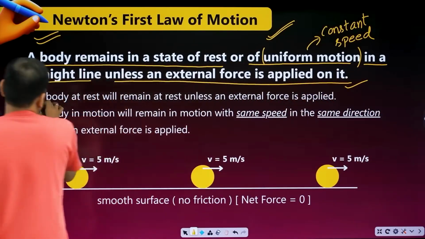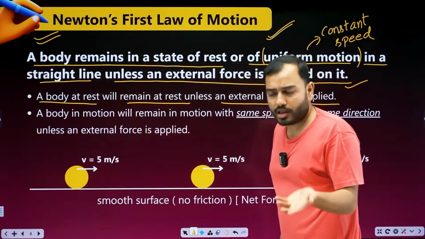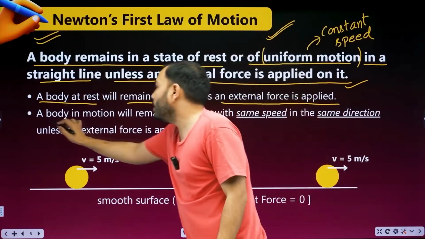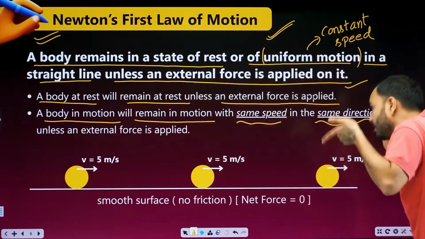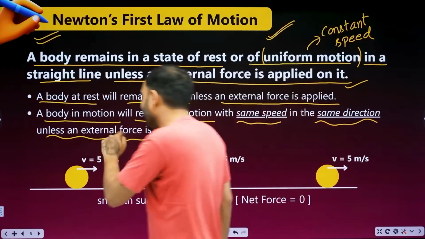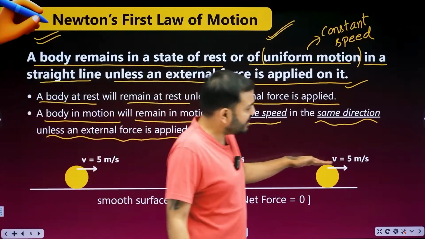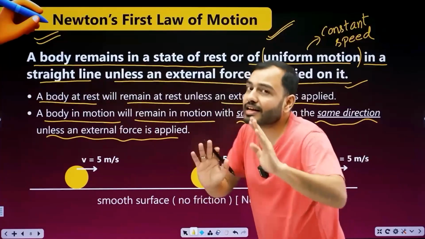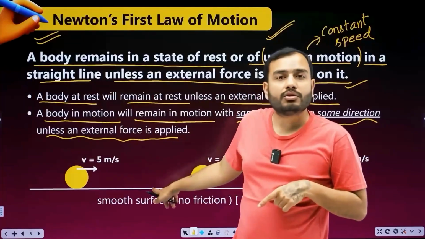Very simple. A body at rest will remain at rest unless an external force is applied. What is at rest will remain at rest till you apply force. It won't move. No magic. A body in motion will remain in motion with the same speed in the same direction unless an external force is applied. Like this ball, it is moving at 5 meters per second, and it keeps moving. As long as you do not apply external force on it, its speed can neither increase nor decrease. Its direction can also not change.